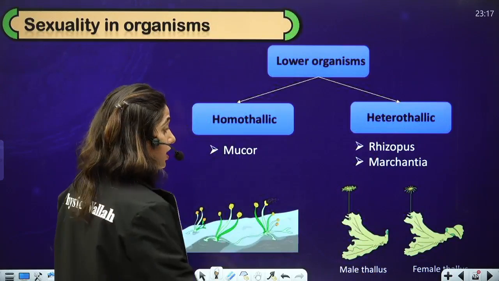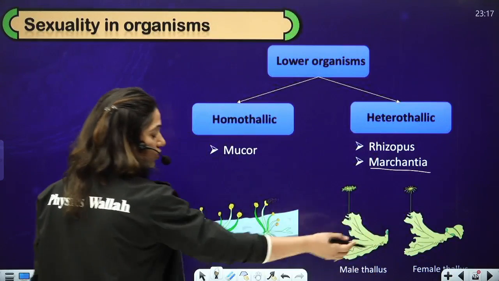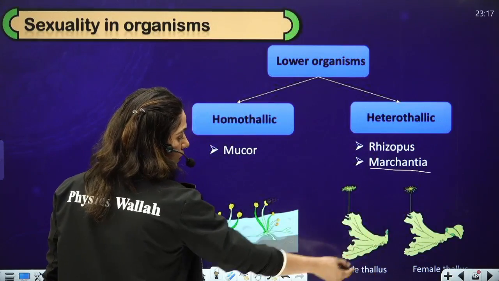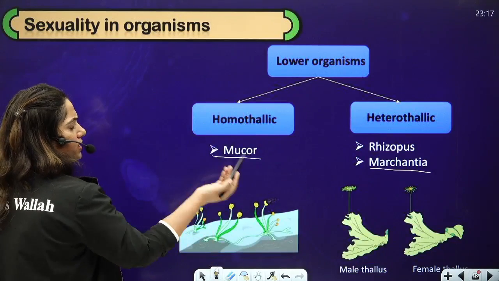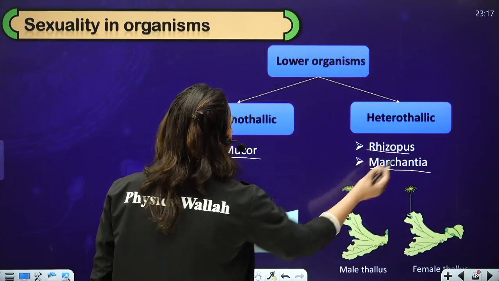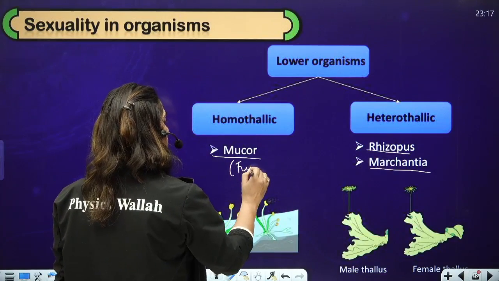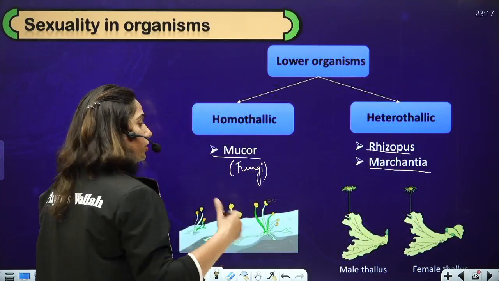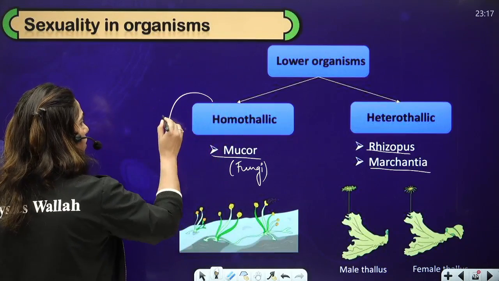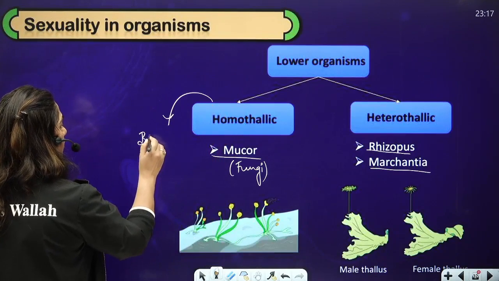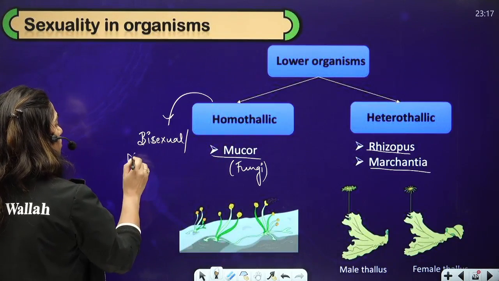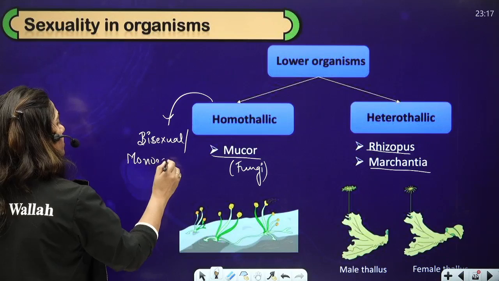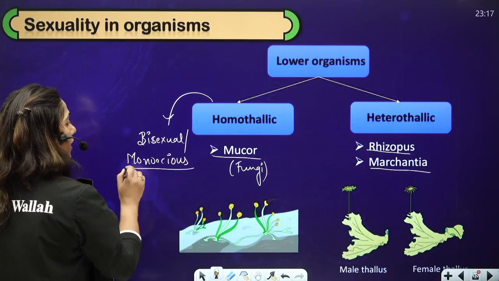Like Marchantia is a bryophyte, which is heterothallic because the male part is present on the male thallus and the female part is present on the female thallus. Mucor is a fungus. Rhizopus is also a fungus. So in lower organisms, homothallic is also called bisexual, or bisexual is also called monoecious, right?